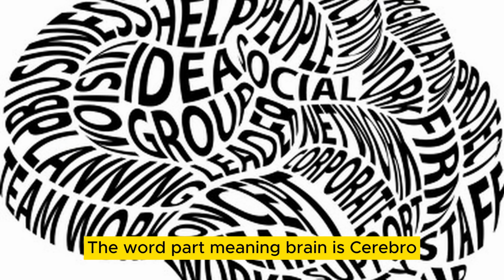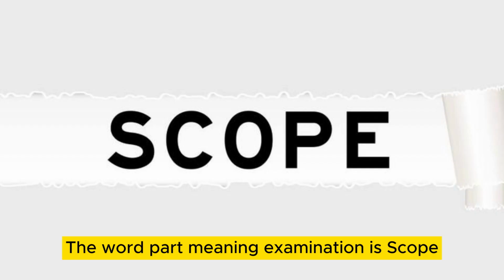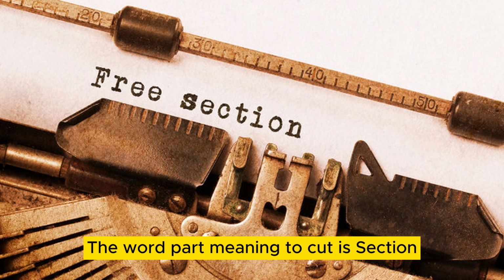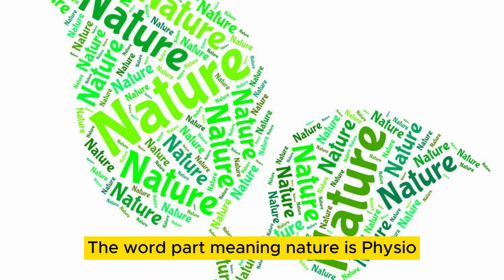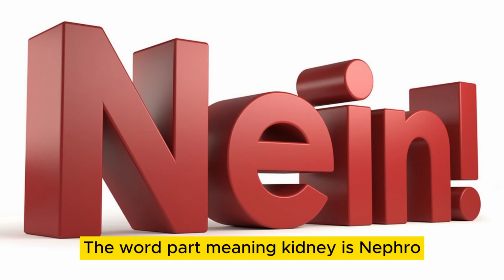The word part meaning brain is cerebro. The word part meaning cell is cyto. The word part meaning examination is scope. The word part meaning to cut is section. The word part meaning nature is physio. The word part meaning life is bio. The word part meaning kidney is nephro.